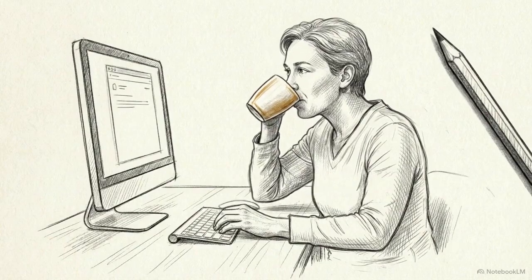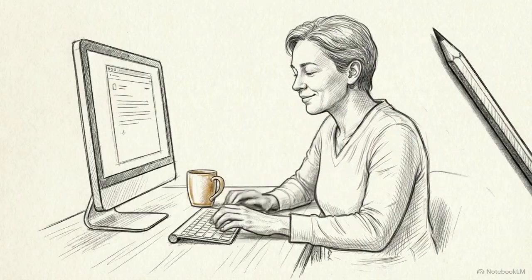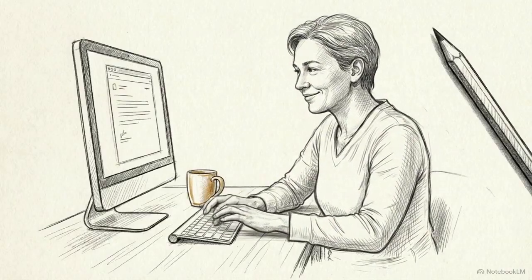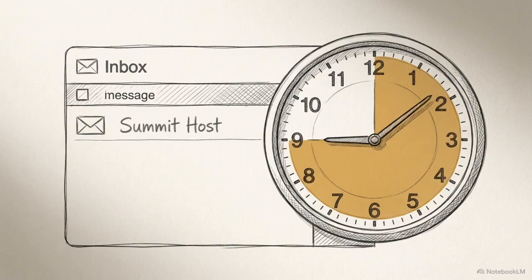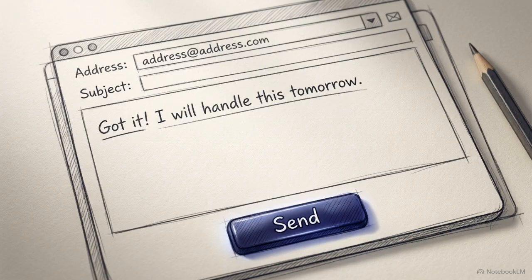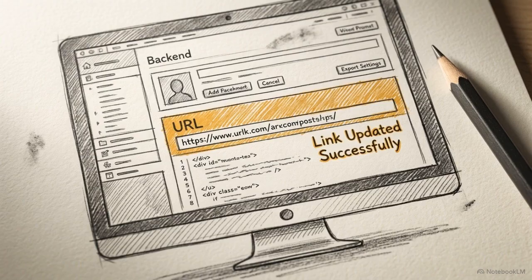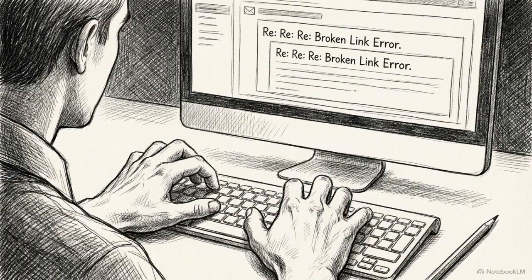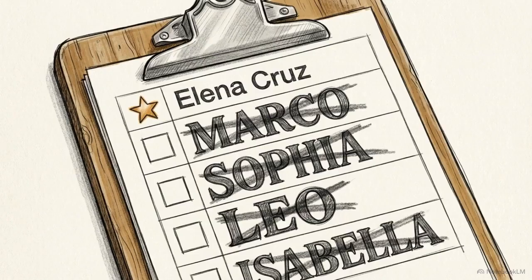Pillar 3 requires you to establish a highly responsive, low-stress communication protocol for the duration of the event. Commit to replying to all host emails within 12 to 24 hours. Even a brief response stating you will handle a task the next day removes uncertainty from their plate. If an attendee complains about accessing your material, fix the broken link immediately. Do not waste time arguing about whose software caused the error. Hosts are managing massive logistics. They prioritize re-inviting the partners who actively lower their operational stress over the ones with the flashiest marketing.